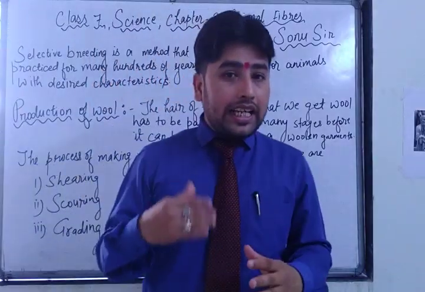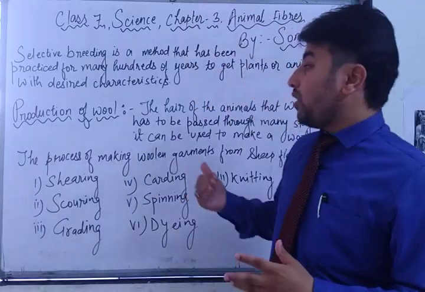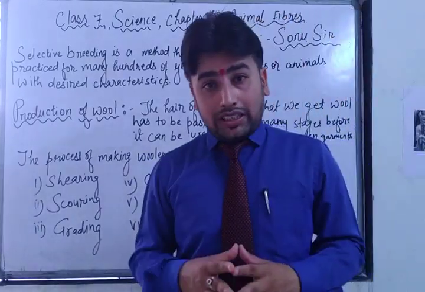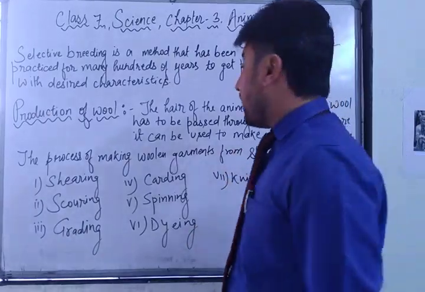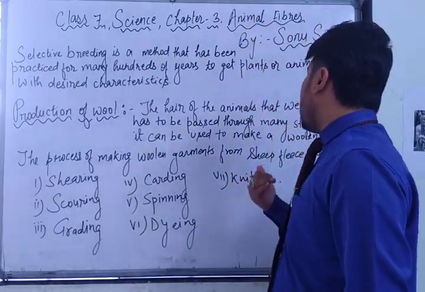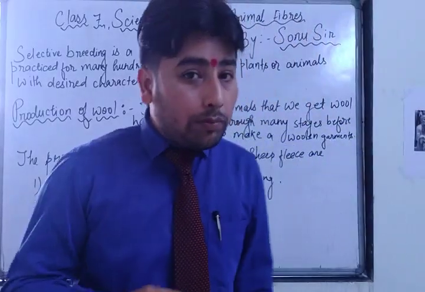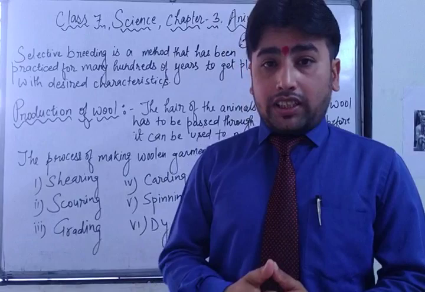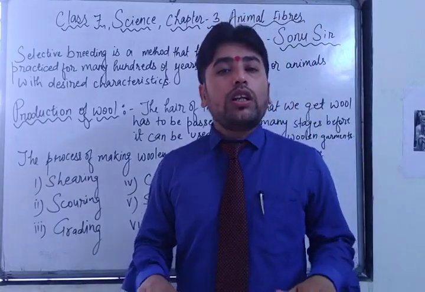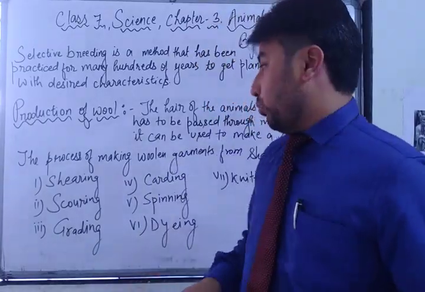As I already explained how these woolen garments are made, before making them, the hair of the animals that we get as wool has to be passed through many stages. If it is not passed through many stages, then that wool will not be usable.